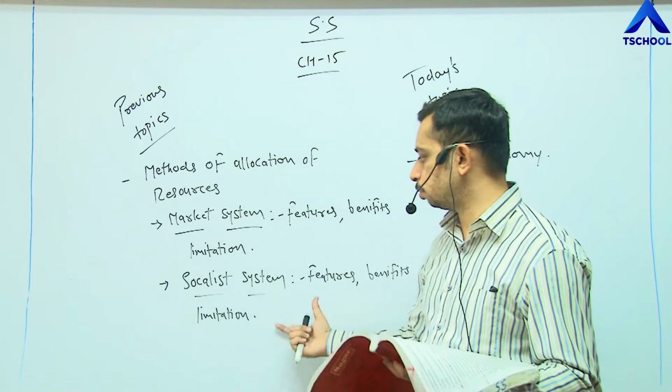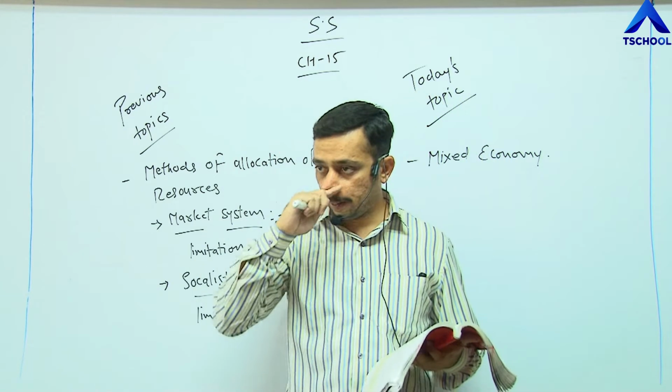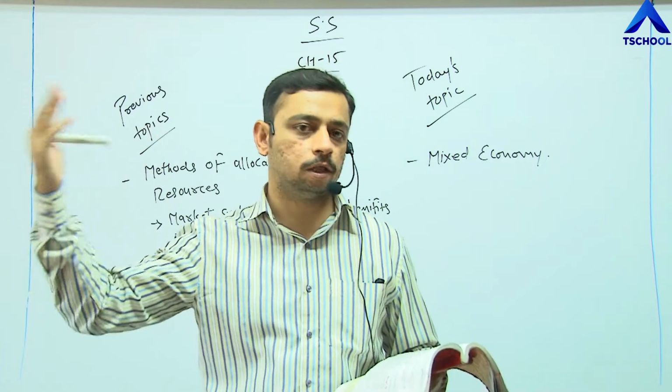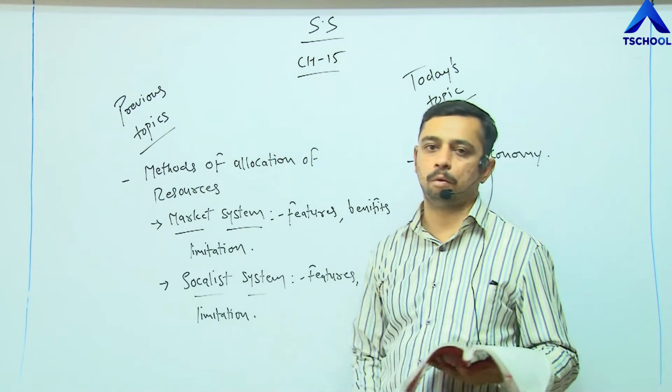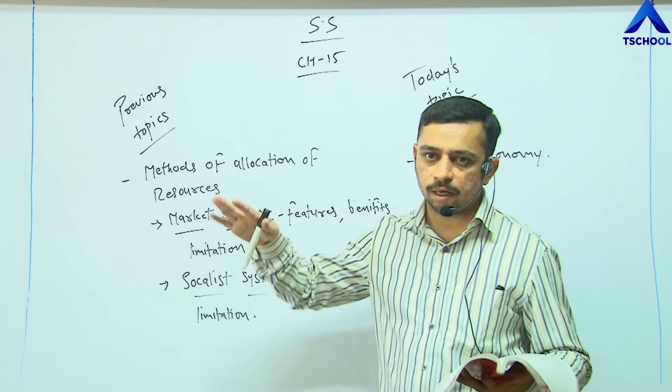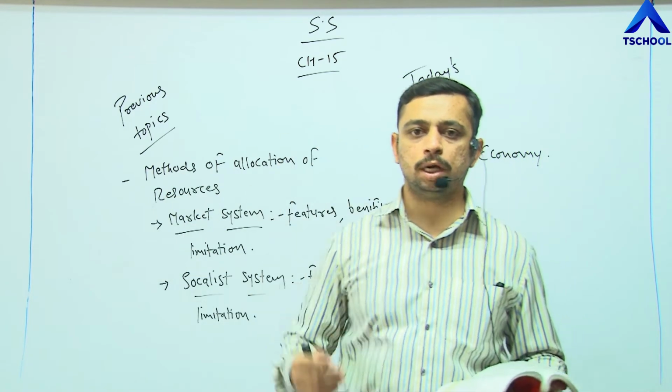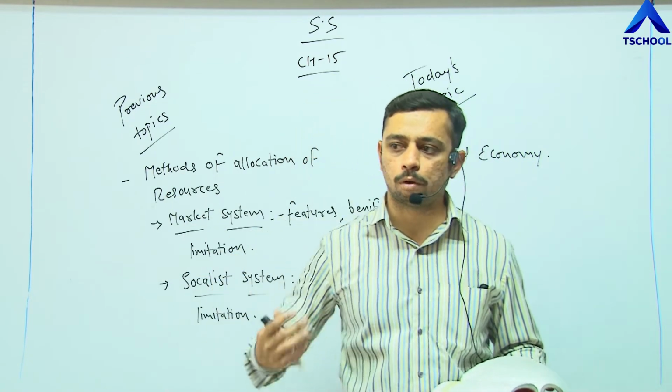When we talk about the socialist systems, they always favor the society, the people who are living in the society. So they will never think of profit over here. Profit is at a very minimum level. And when you look at the market system, they never think of the society and people. They always try to think of profit-centric products.